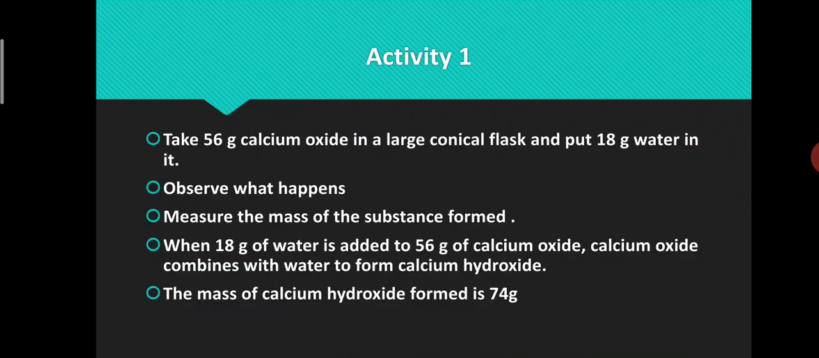Let us perform some activities. Activity 1. Take 56 grams of calcium oxide in a large conical flask and put 18 grams of water in it. Observe what happens. Here, calcium oxide reacts vigorously with water, producing hissing sound, and the conical flask becomes hot. Measure the mass of the substance formed. The mass of the substance formed will be 74 grams.